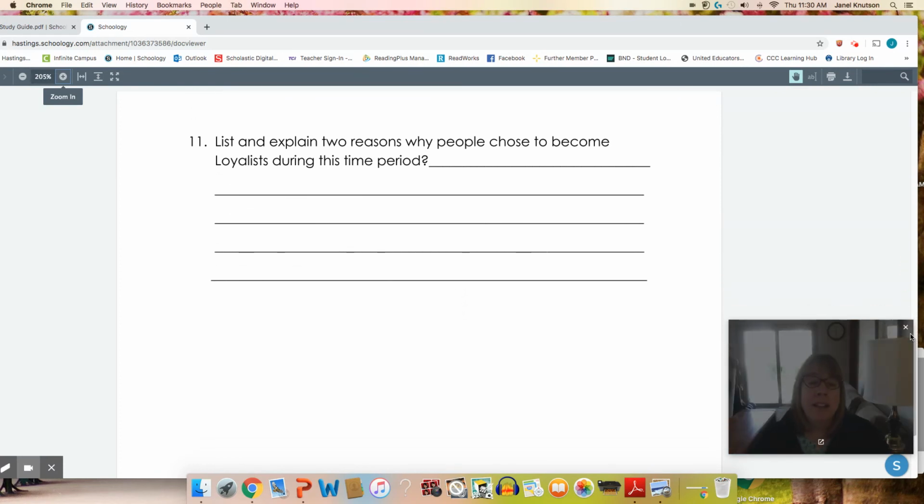Number 11, list and explain 2 reasons why people chose to become loyalists during this time period. Well, one reason would be that they had jobs or positions that they were offered by the king, so they might have felt like it was their duty. Because they were given a position by the king, it was their duty to defend that. And the second reason is they believed a king's power was from God and they had to obey. So 1, they may have had an appointed position. 2, they believed the king got his power from God, so they had to obey.